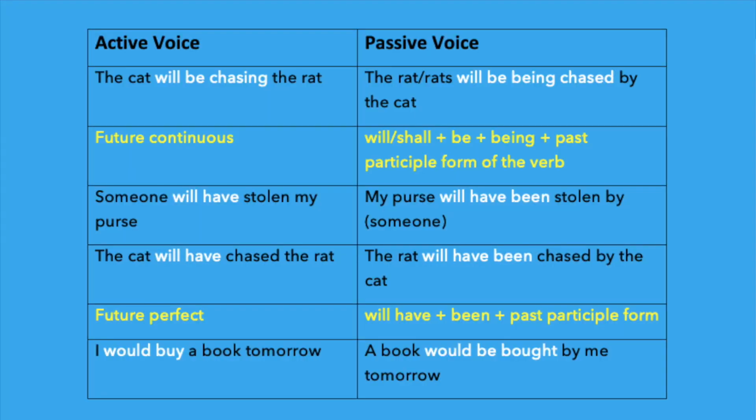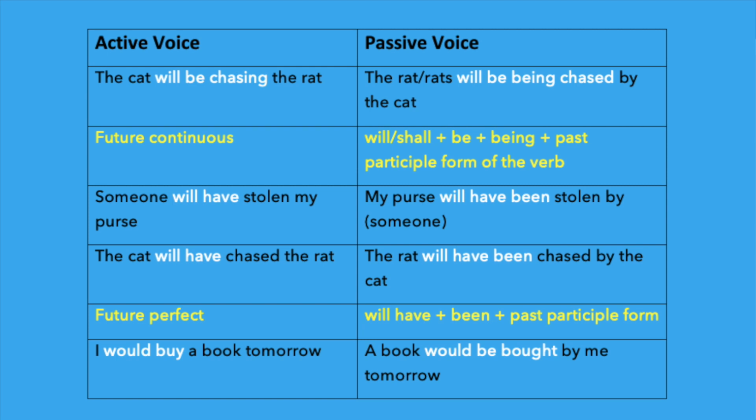Next one. The cat will be chasing the rat. Then it will be the rat will be being chased by the cat. Here we have to add being. Then see the next one. Someone will have stolen my purse. My purse will have been stolen by someone. Someone is not necessary. You can write that my purse will have been stolen. It's enough. Here will have, that means future perfect. So we have to add been in passive voice.